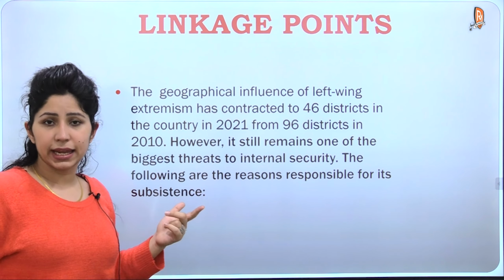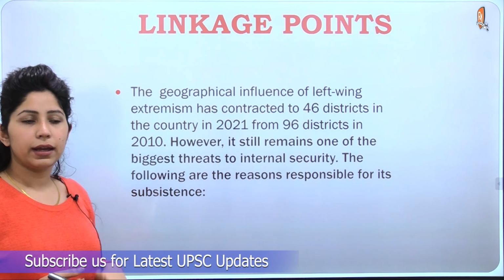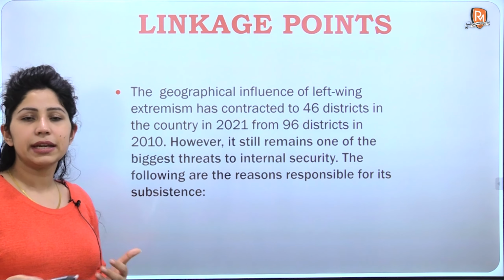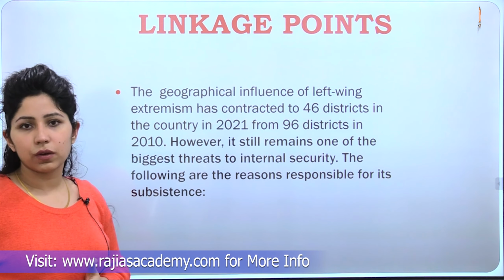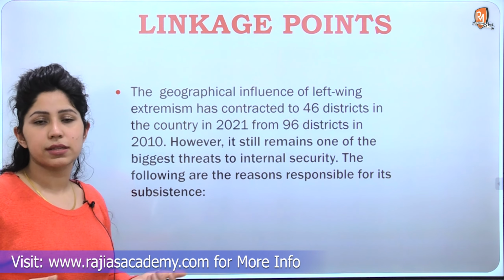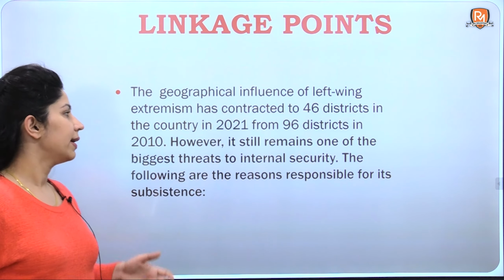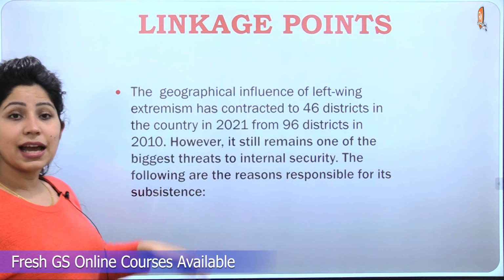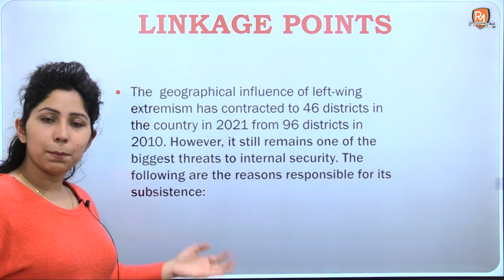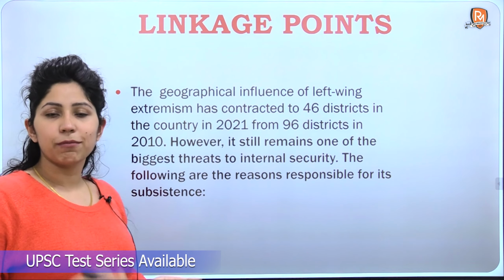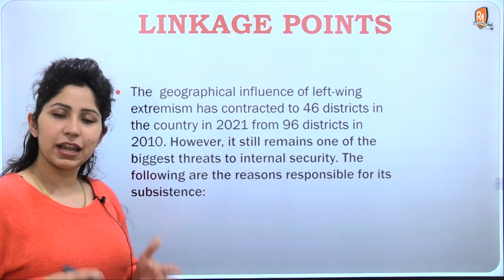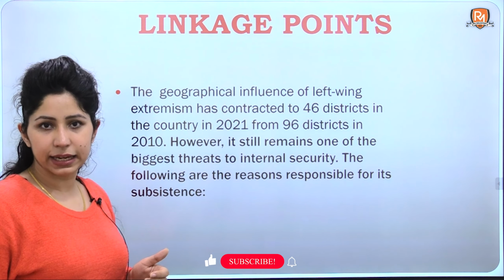When you use such lines in your answers, it tells the examiner that you are a very well-read aspirant. You know what's going on, and you're not just somebody who's crammed bookish knowledge. This is the present state. There has been a lot of improvement, but since there are some factors responsible, left-wing extremism is still sustaining itself.